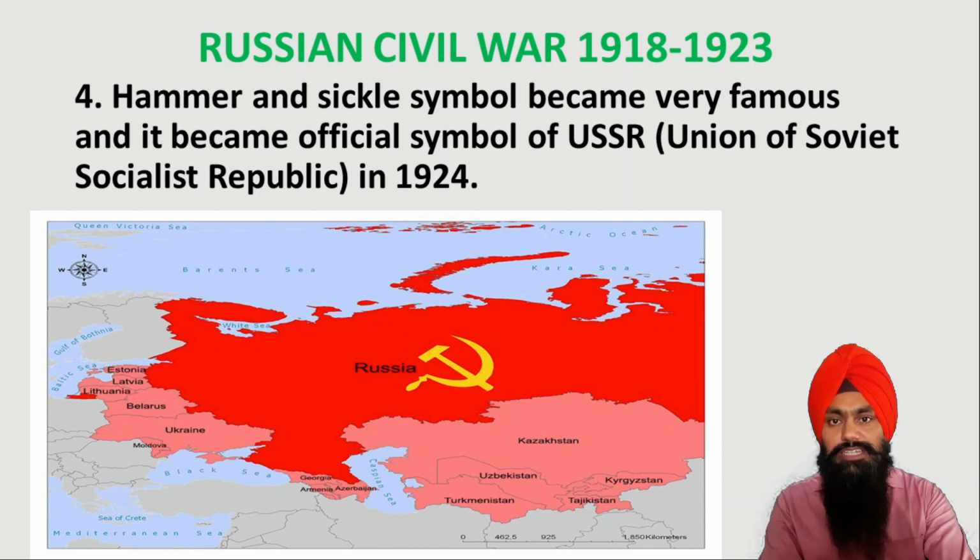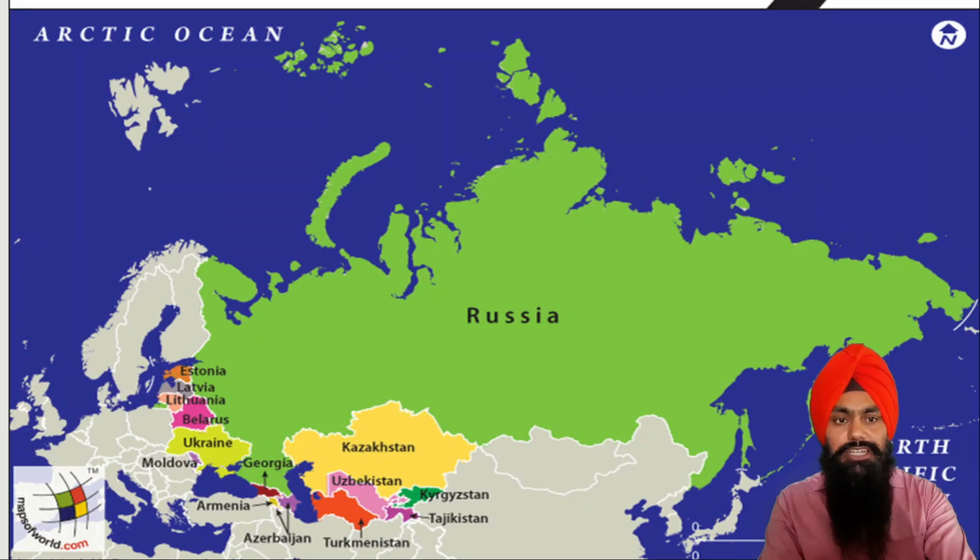USSR means Union of Soviet Socialist Republics, which was formed in 1924 and was a conglomeration of nations. In this map you can see the nations in different colors that were part of the USSR. Russia became a very big country when all these nations became part of the USSR.